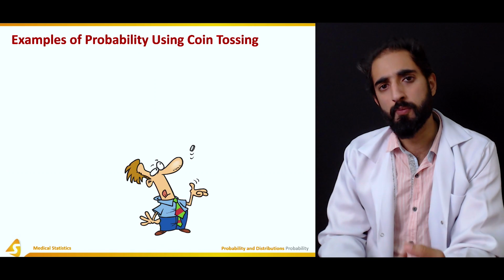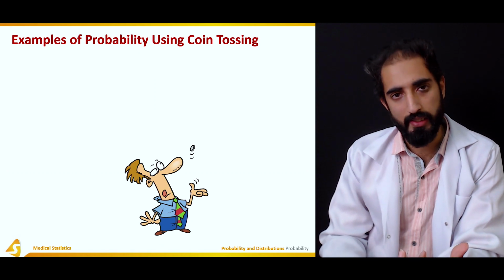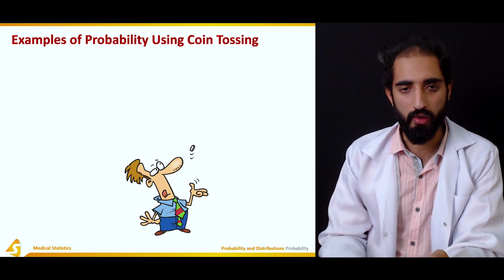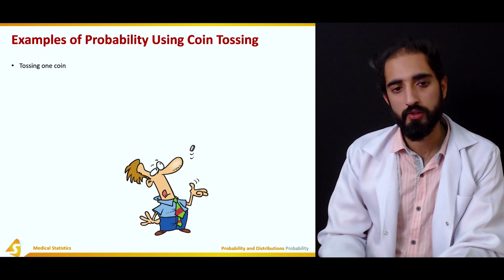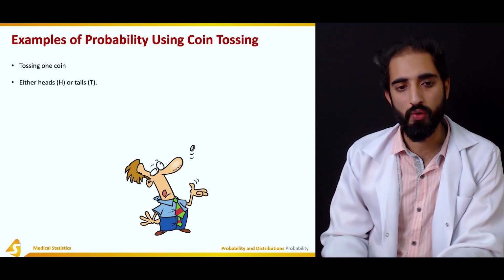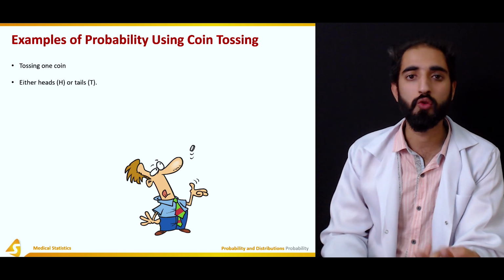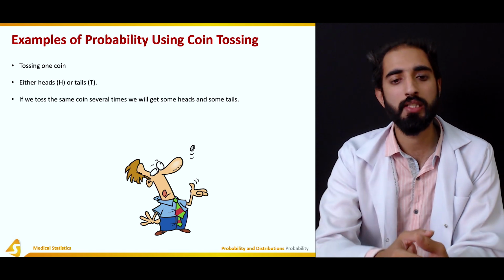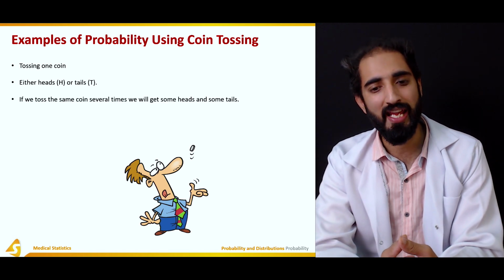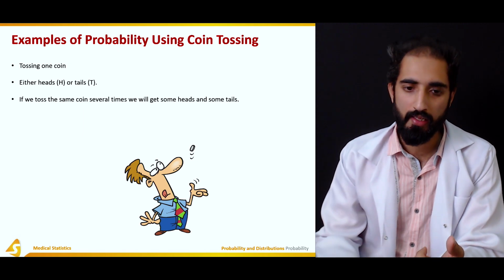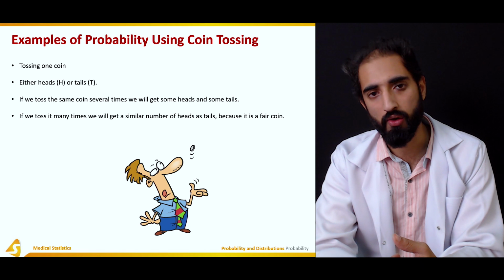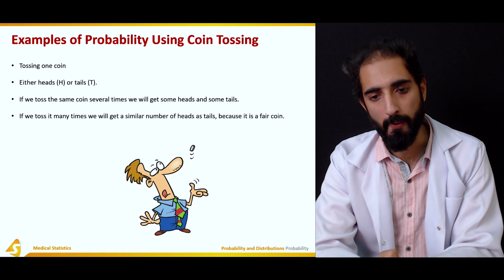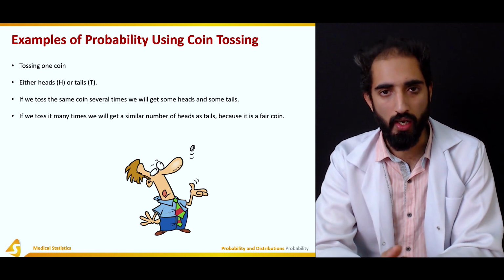So let's take a deeper look into probability for a better understanding by using the example of coin tossing, because it makes it pretty easy to understand what probability actually is. Let's take the example of tossing one coin. It can be either heads or tails. Now these are two mutually exclusive events. If we toss the same coin several times, then we will get some heads and some tails, and the number of heads and tails would be very similar in frequency, because it's a fair coin.